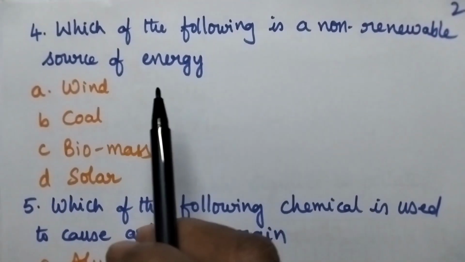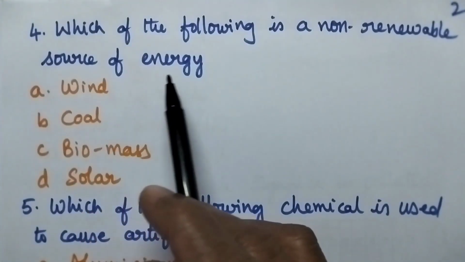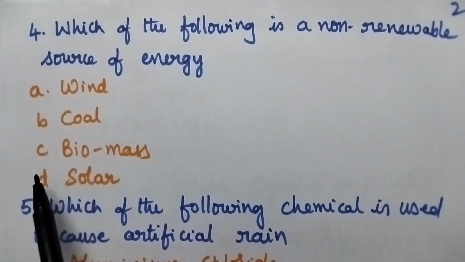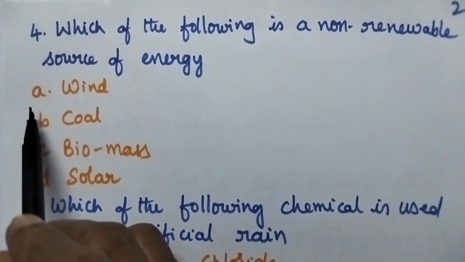Question number 4. Which of the following is a non-renewable source of energy? A. Wind, B. Coal, C. Biomass, D. Solar. B. Coal is the right option.